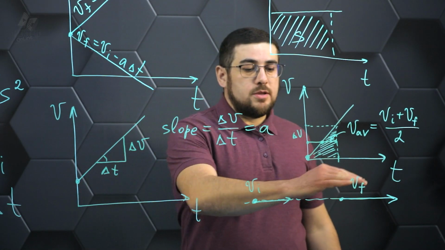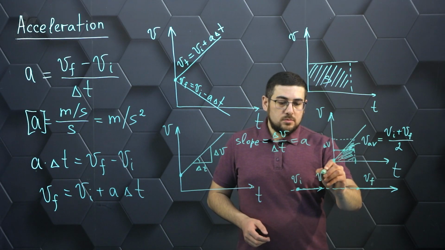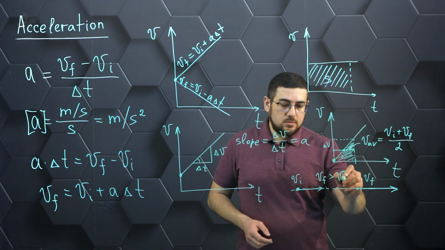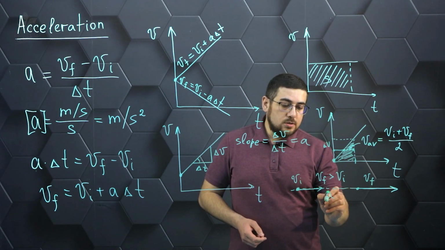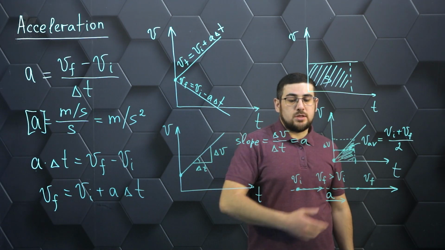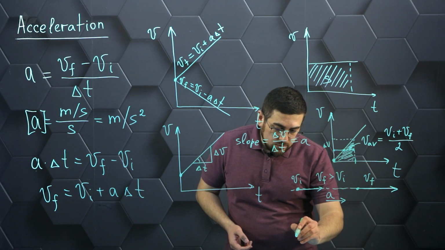That is, we see that the velocity has not changed in direction, but in magnitude it has become greater. In this case, there is some acceleration, which will be directed in the same direction where the velocity itself is directed.